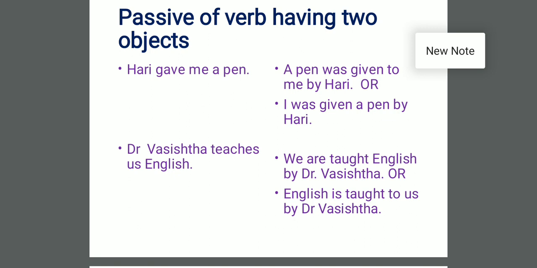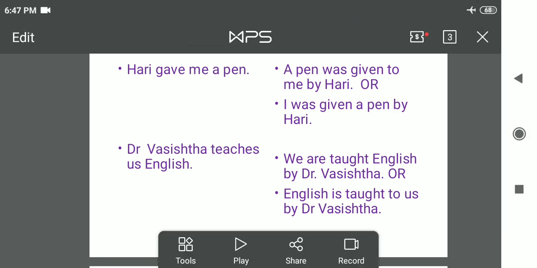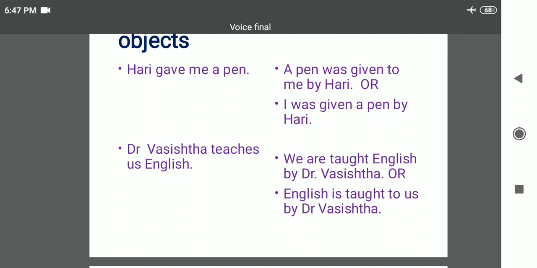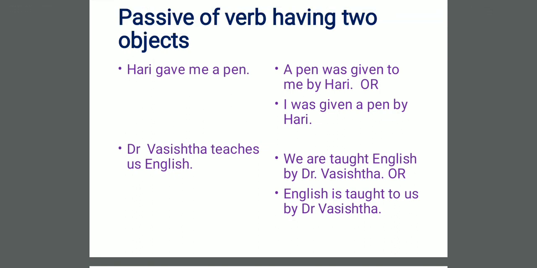Though, if you write any one of these answers, "a pen was given to me by Hari" or "I was given a pen by Hari", grammar will allow. Both are correct.